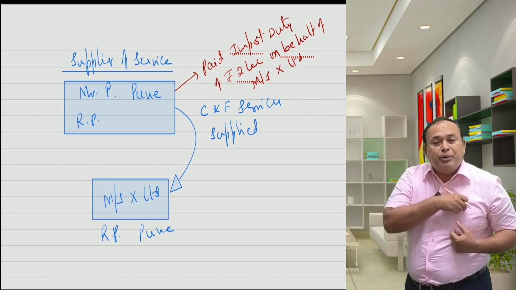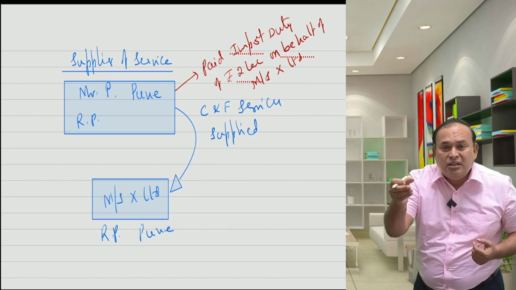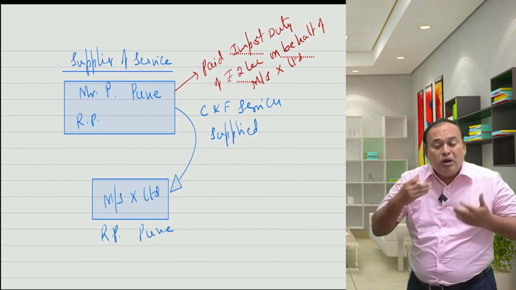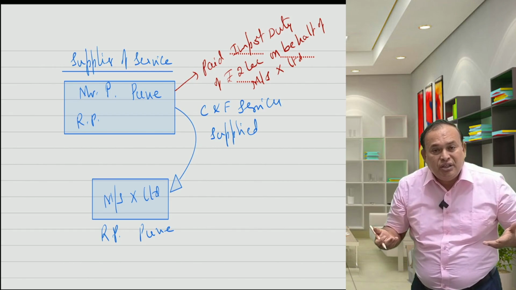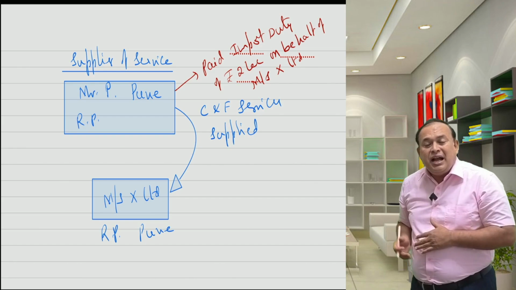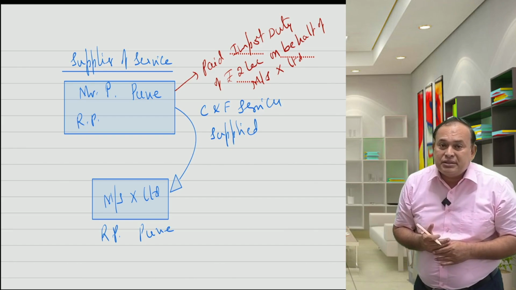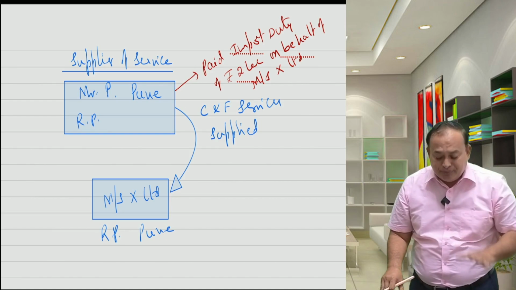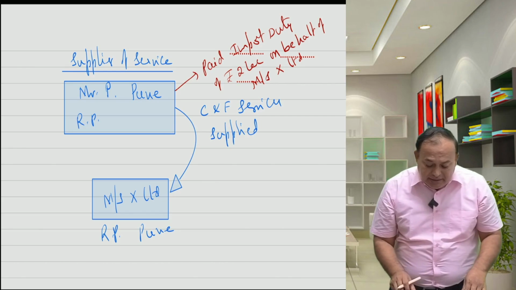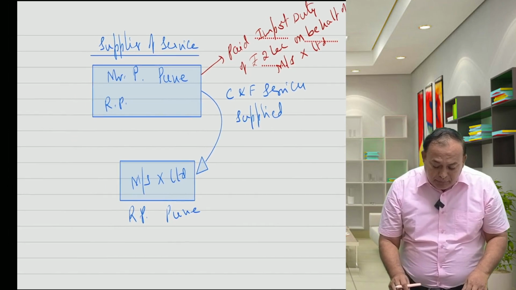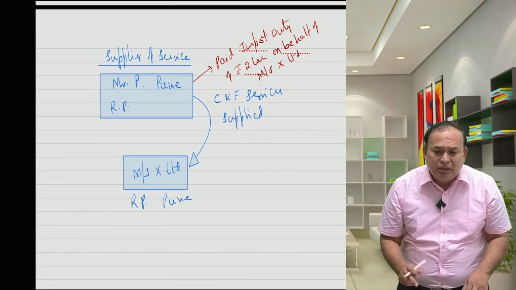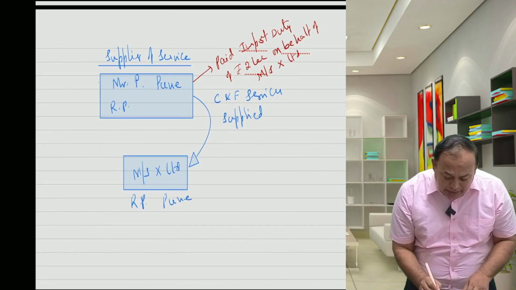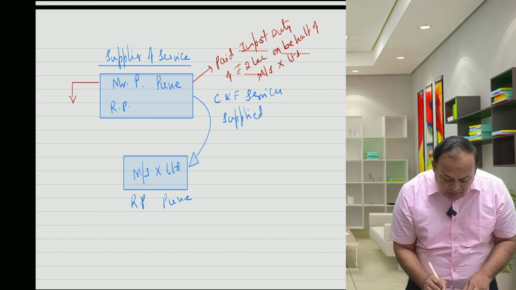Then Mr. P of Pune paid the 2 lakh rupees to the department while providing his output supply of services to X Limited, cleared that cargo from customs, and safely delivered it to X Limited. Very good. So far, so good. Now, in the given scenario, Mr. P of Pune wanted to raise his value of supplies.